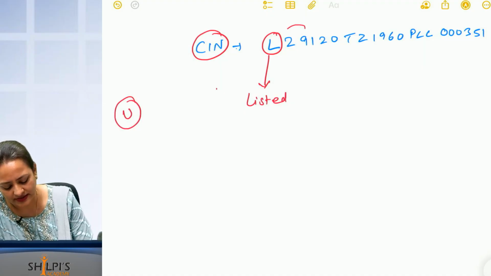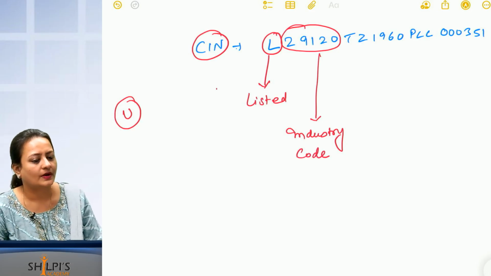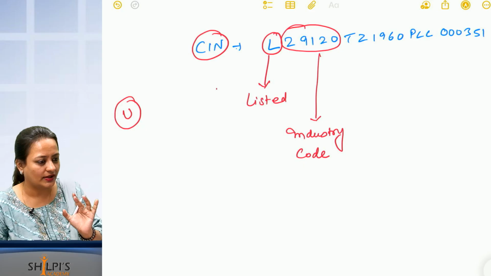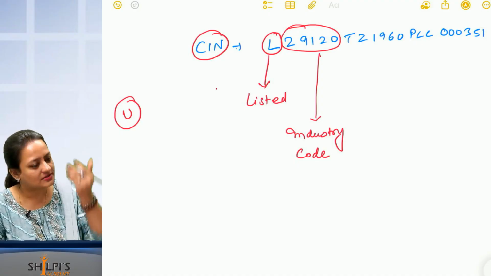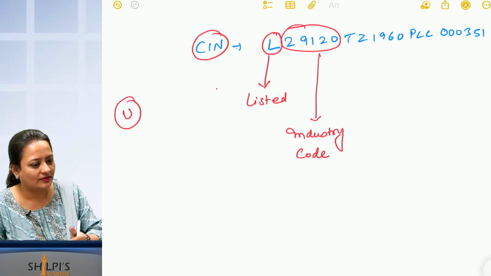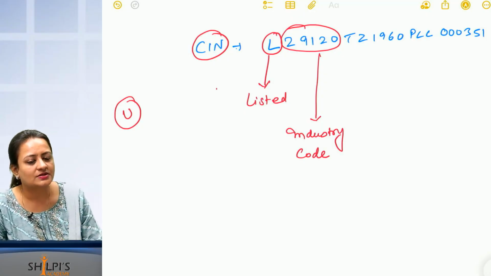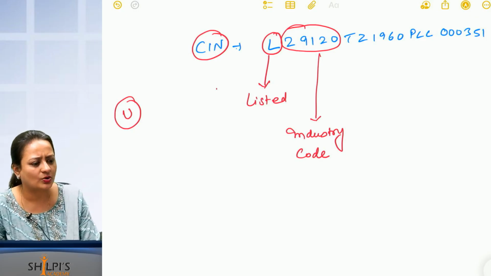Next, what does this indicate? This is the industry code. Industry code means which industry the company is working in. Every coaching institute will have the same code, and every manufacturer of iron and steel will have the same code. Are you able to understand this? This code is fixed by the government only. This is the code for industry type, whether it is iron and steel or electrode manufacturing or whatever it is. There are many codes.